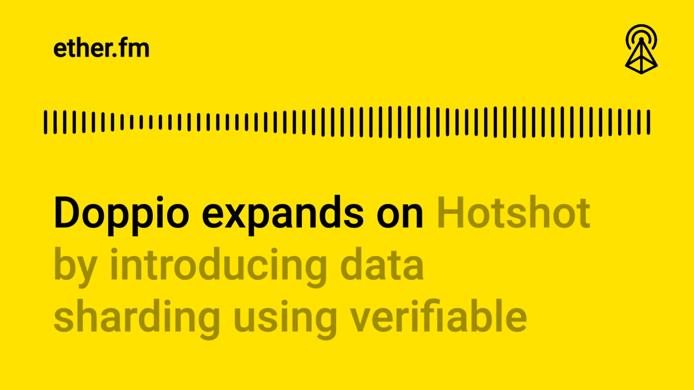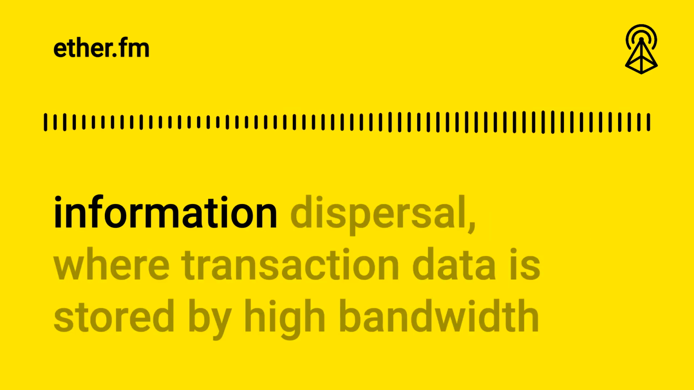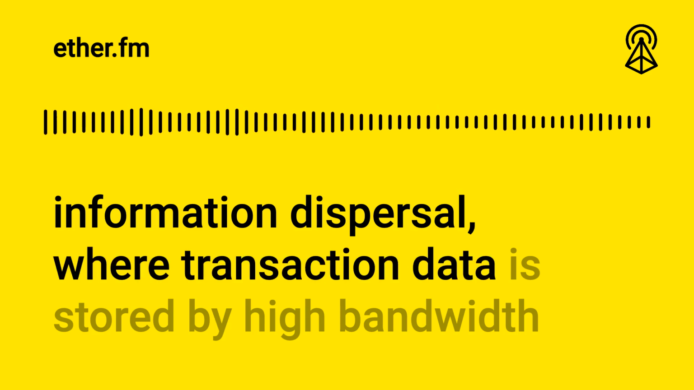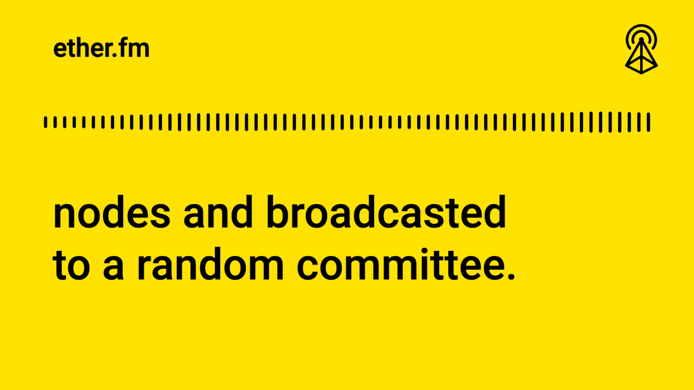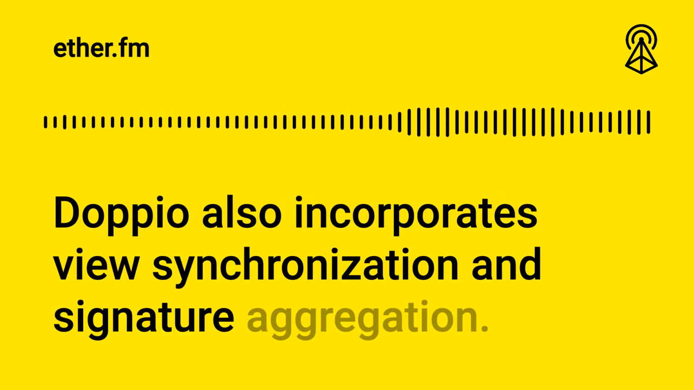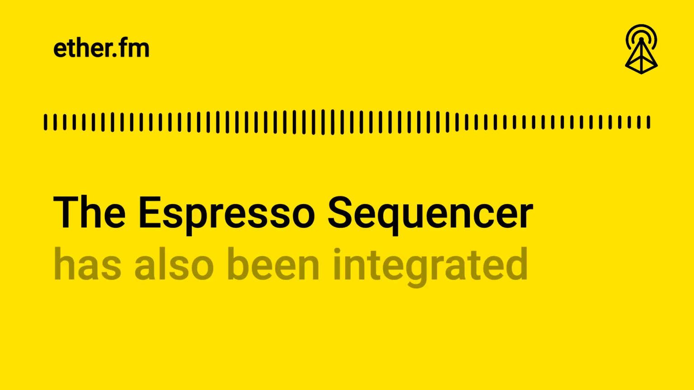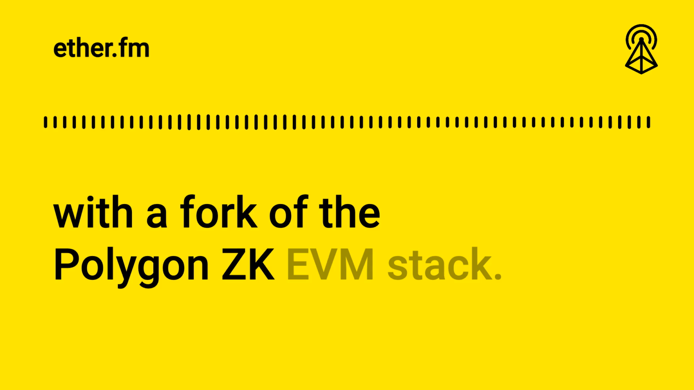Doppio expands on Hotshot by introducing data sharding using verifiable information dispersal, where transaction data is stored by high-bandwidth nodes and broadcasted to a random committee. Doppio also incorporates view synchronization and signature aggregation. The Espresso sequencer has also been integrated with a fork of the Polygon ZK EVM stack.